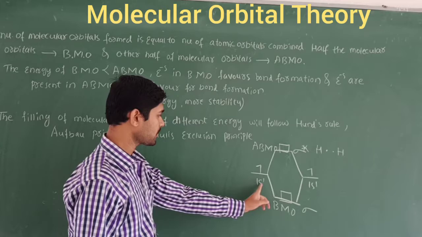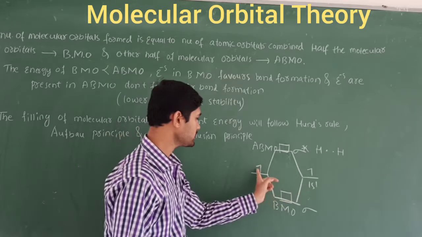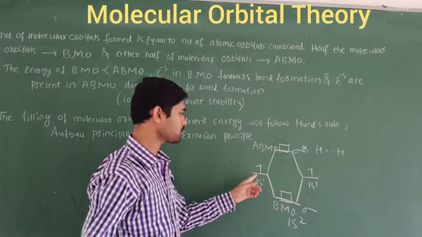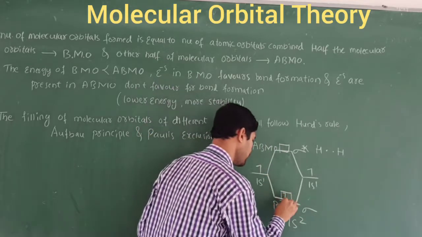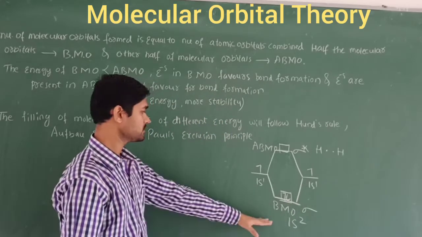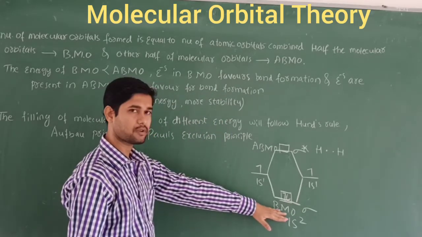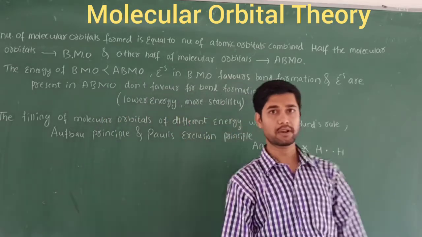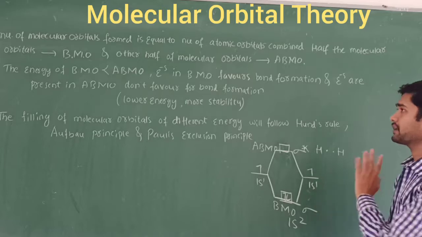So the combining of the atomic orbitals, 1s1 and 1s1, becomes 1s2. This one electron and this one electron are placed in the BMO. Half of the molecular orbitals are bonding molecular orbitals, and the other half are anti-bonding molecular orbitals.